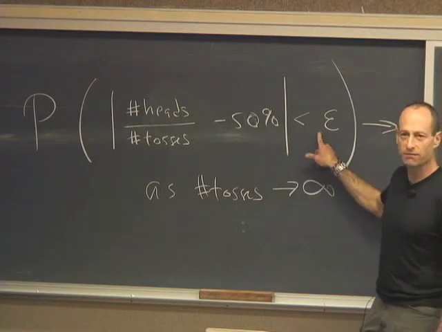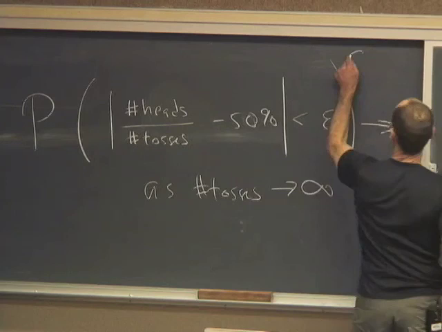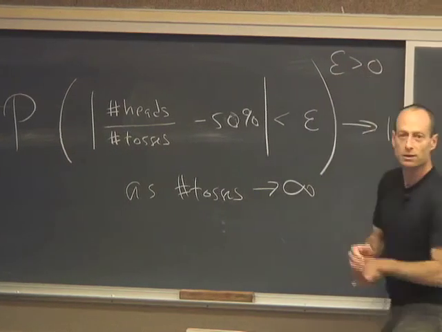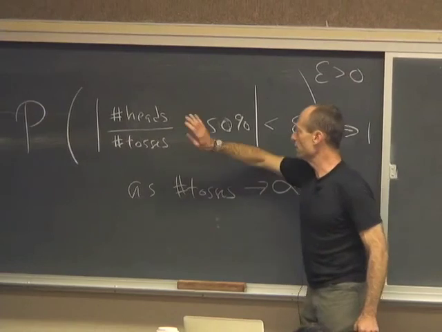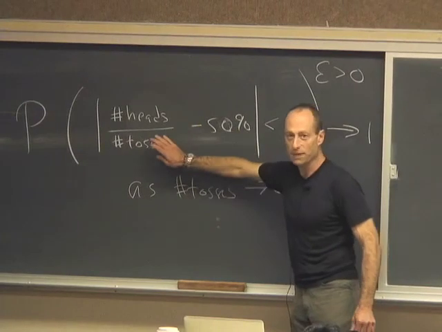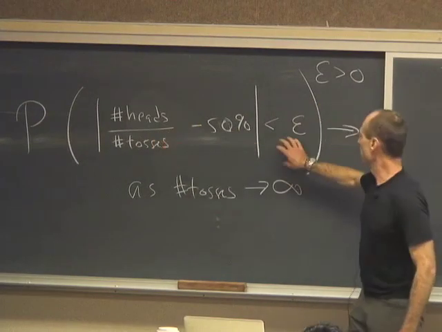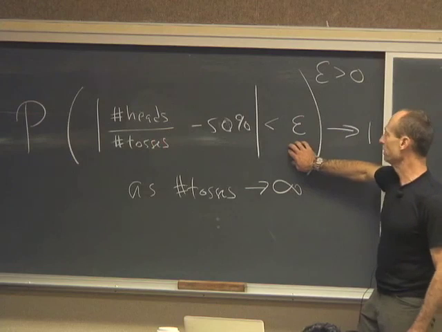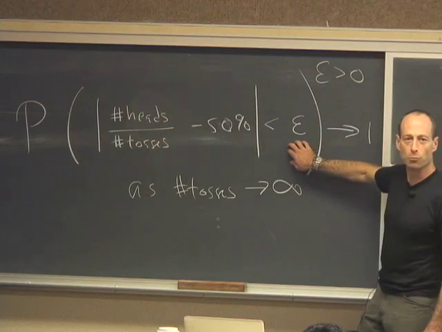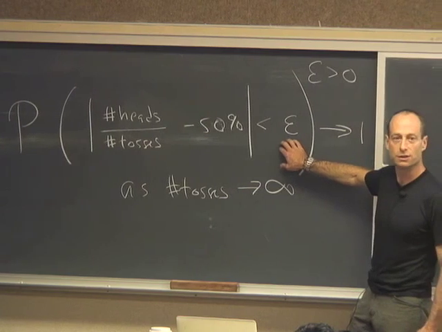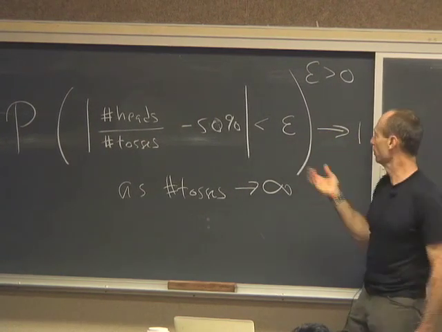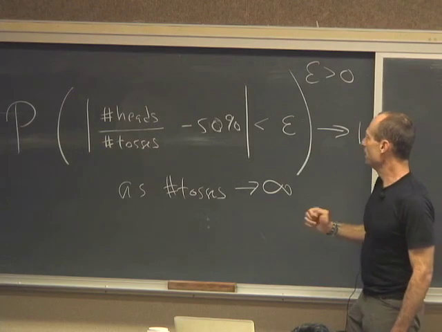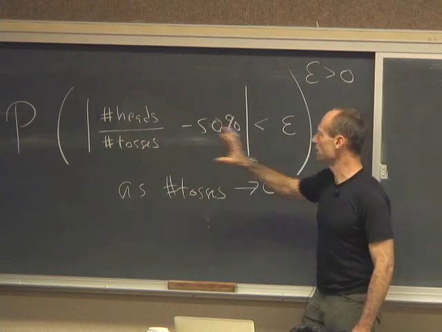This is true for any fixed positive number epsilon. So for any fixed epsilon greater than 0, the chance that the theoretical probability differs from the empirical fraction of successes by less than that threshold value epsilon gets bigger and bigger the more trials you have. This is the law of large numbers. Everybody remembers what a limit is? Okay. So this is a funny notion of a limit because it's a limit of a probability.